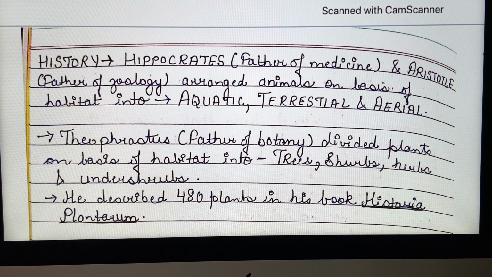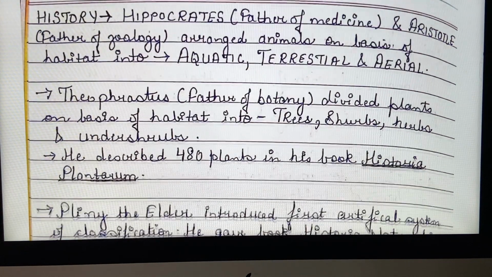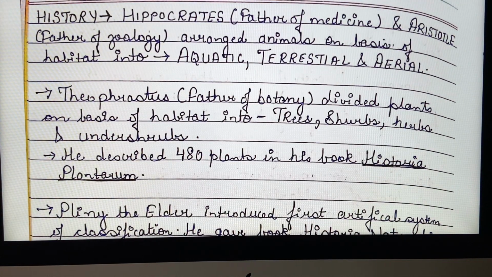Now, let us look at some of the history. Hippocrates, who is known as father of medicine, and Aristotle, who is the father of zoology, arranged animals into aquatic, terrestrial and aerial, and this classification was based on habitat. Then came Theophrastus, who is father of botany.